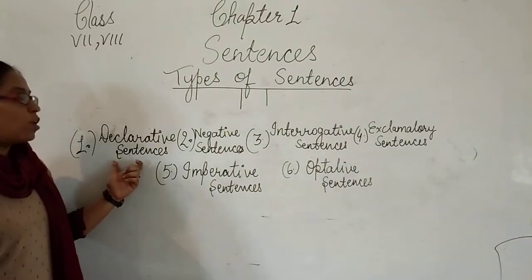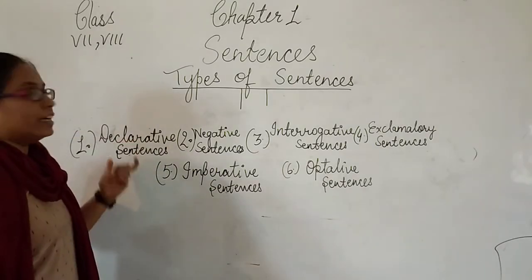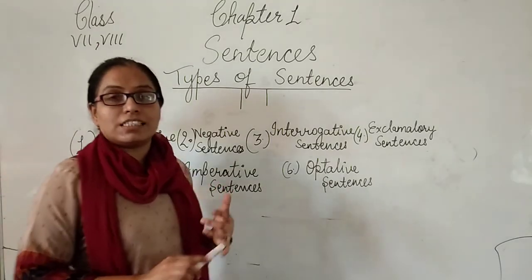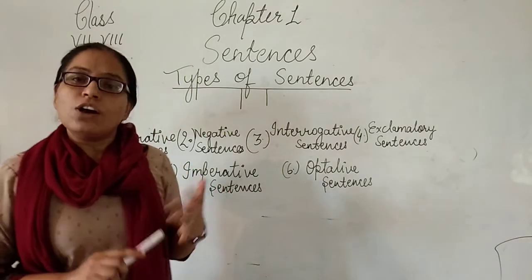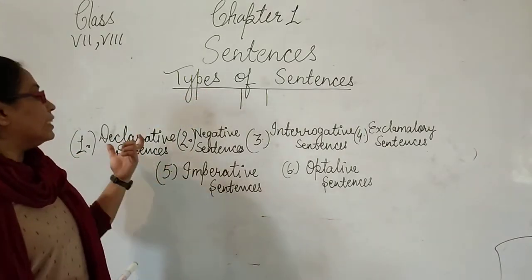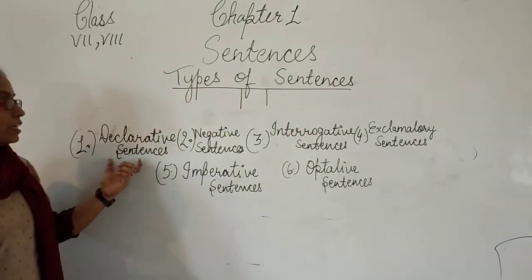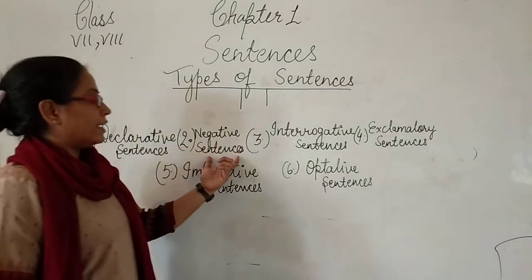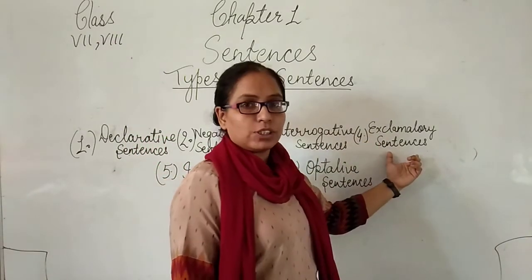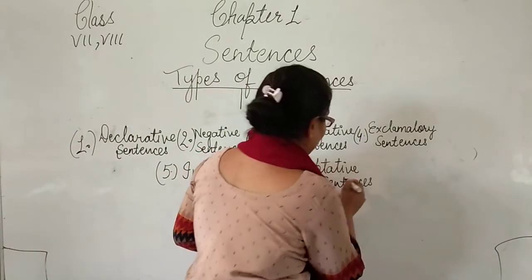In various books you will see various names for the declarative sentence: simple sentences, assertive sentences, affirmative sentences. Commonly we see the name declarative sentences. So the types are: declarative sentence, negative sentence, interrogative sentence, exclamatory sentence, imperative sentence and optative sentence.